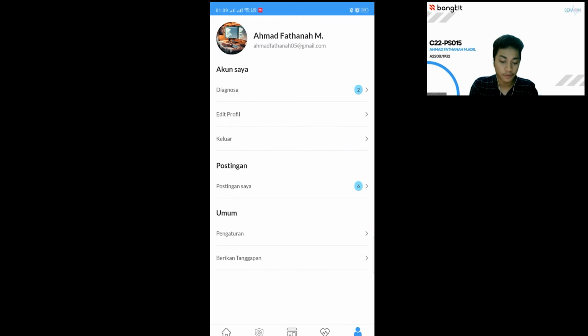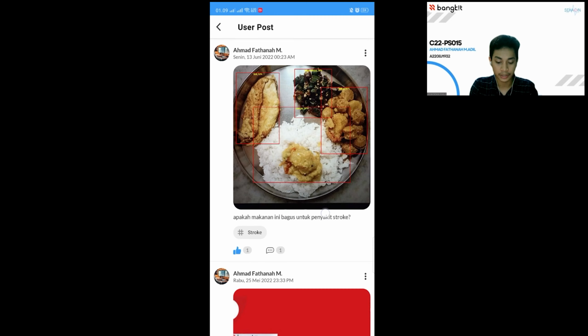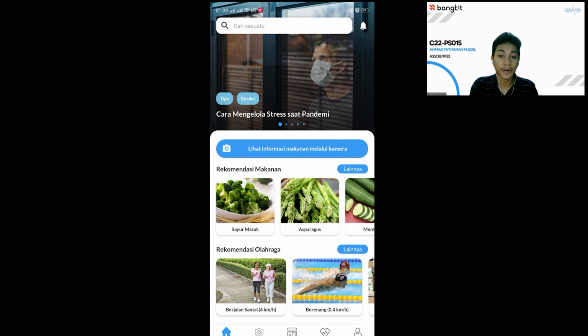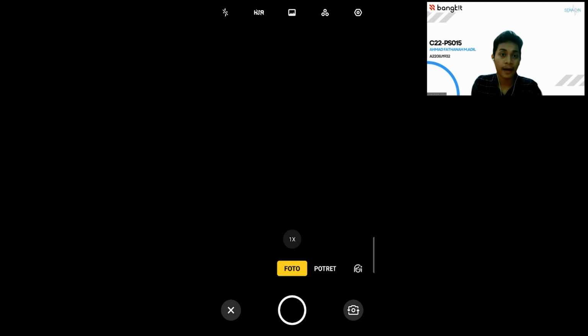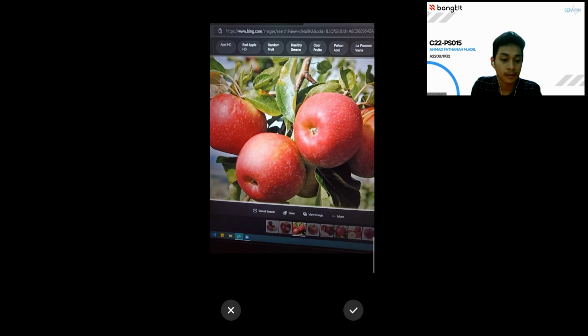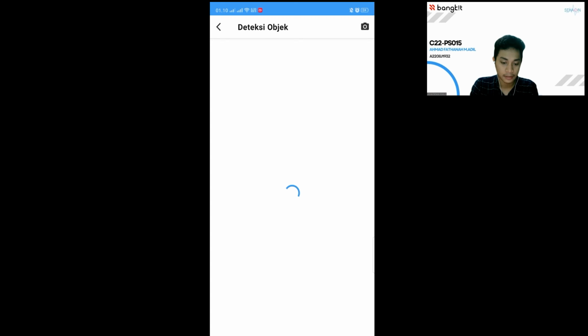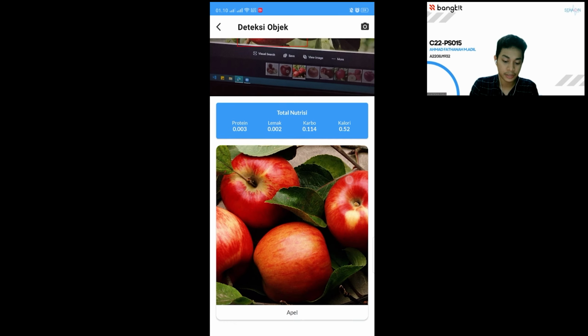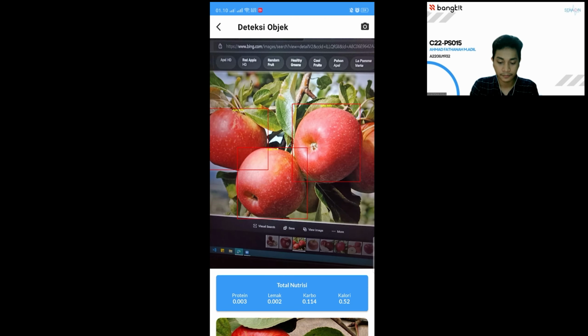And also we have a profile page here where you can see your diagnosis, edit your profile, and see your posts. And also you can see the food information through your camera. So just click this button and then take a picture of your food and wait a second. And yeah, here you can see the nutrition info of your food.